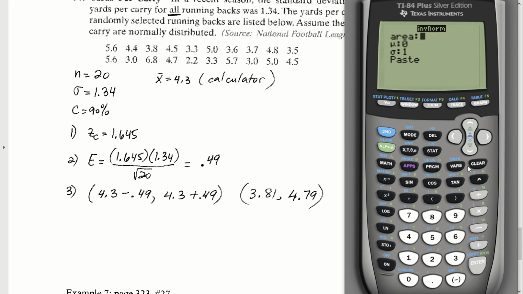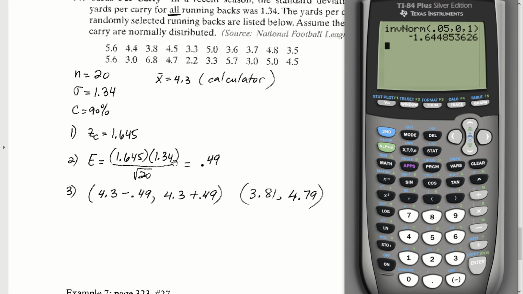For 90%, the area would be (1 minus 0.90) divided by 2. That's going to be 0.05. Then 0, 1, because we're looking for a z-score, so it's standard normal. Go ahead and hit enter. And we would see that the z-score to 3 places is going to be a positive 1.645. So positive 1.645 for our critical score.